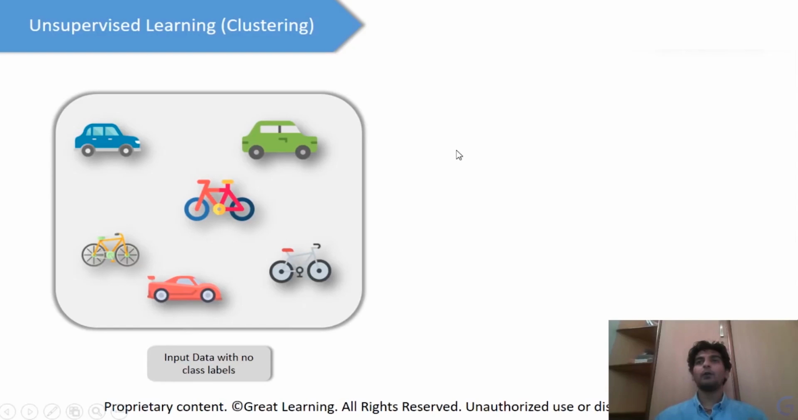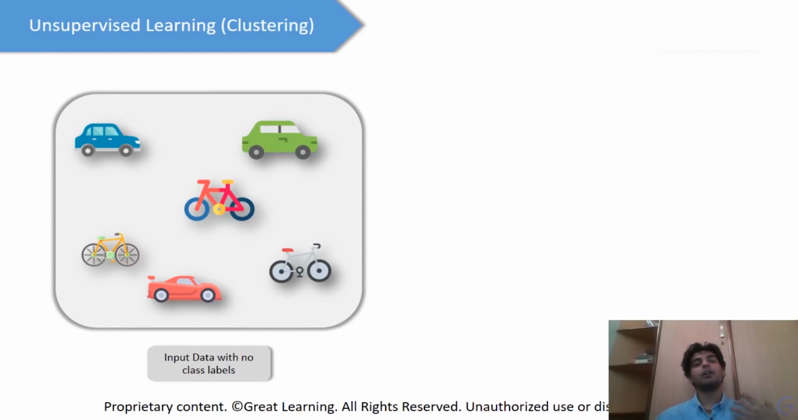So when it came to supervised learning, there was data with labels. But when it comes to unsupervised learning, we have input data with no class labels. As we see over here, we have images of cars and bicycles, but there is no label associated with this, right?